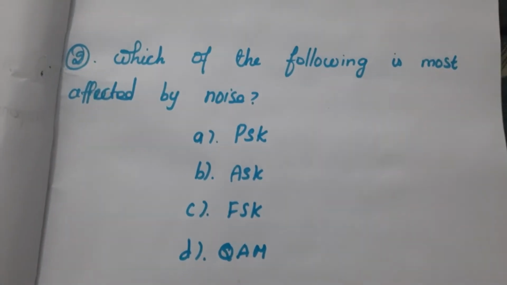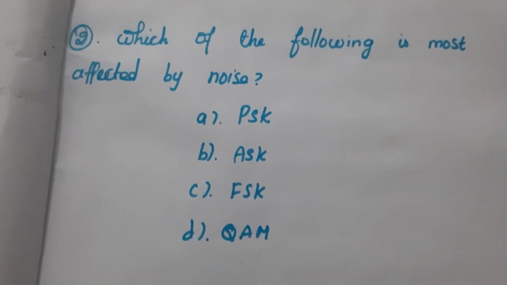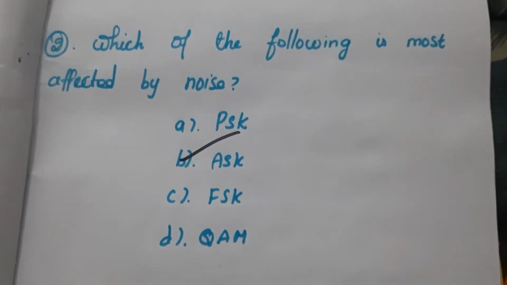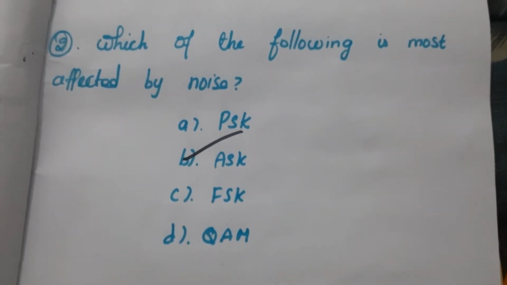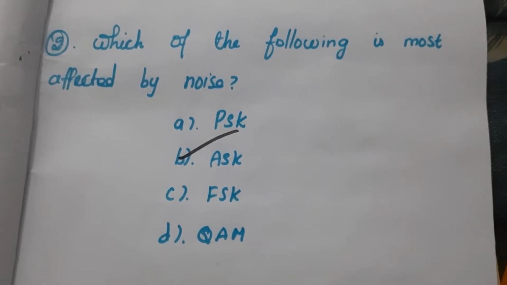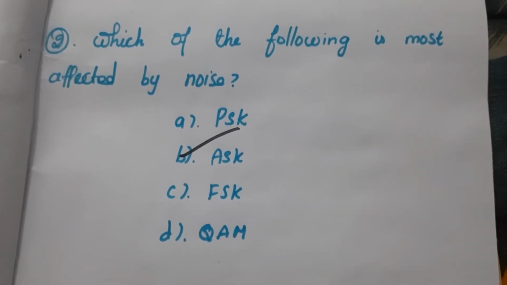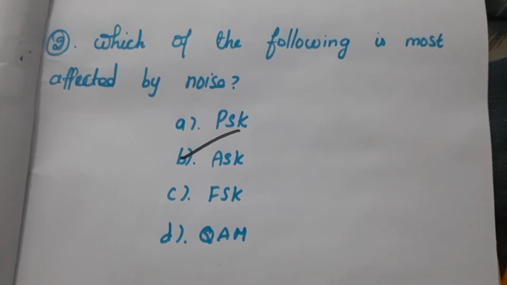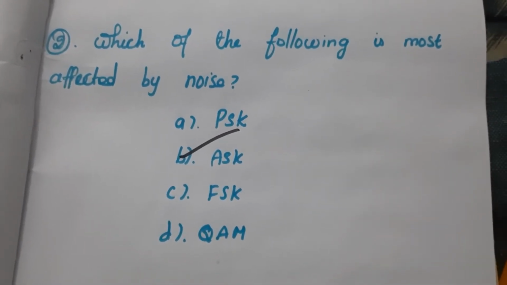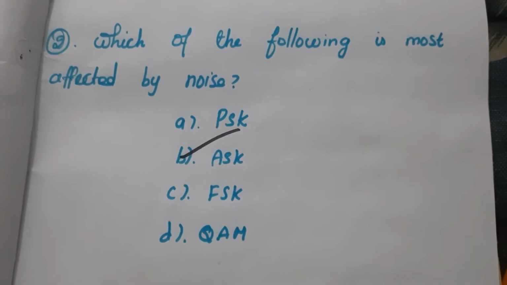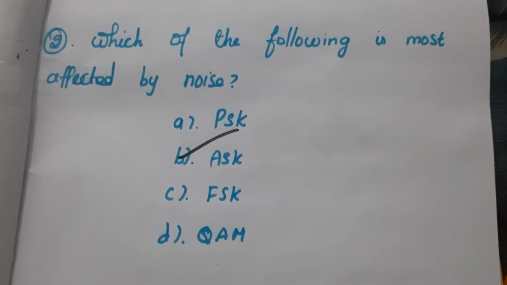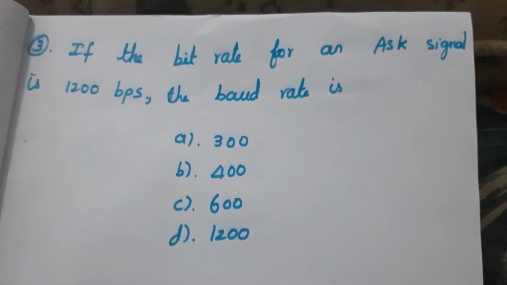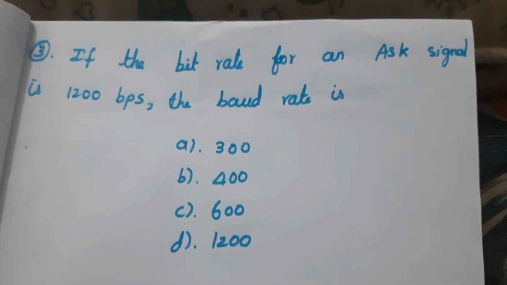And second question, which of the following is most affected by noise? The answer here is B, ASK. Because in ASK only the amplitude changes, the rest remain constant. So the amplitude is most affected by the noise. The modulation scheme most affected by noise is ASK, amplitude shift keying. B is the answer.